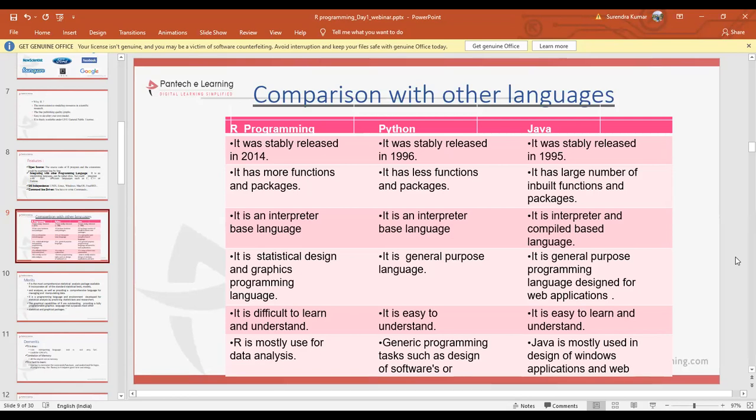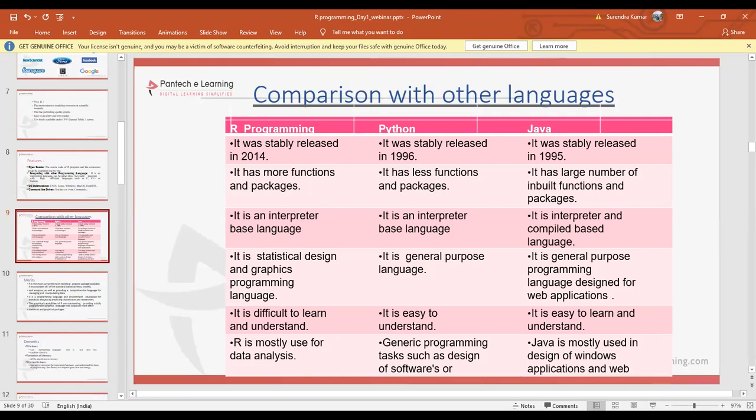And R is statistically designed. It is used for statistical designing and graphical visualization purposes. So this is nothing but a graphics programming language, whereas Python is a general purpose language.